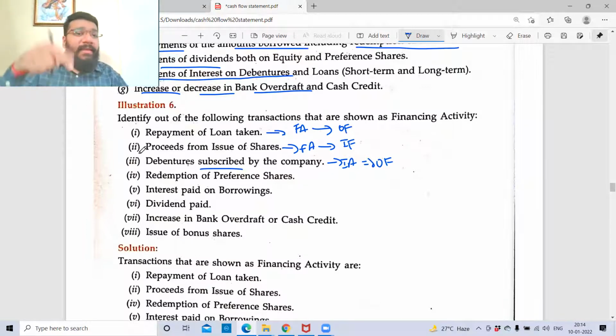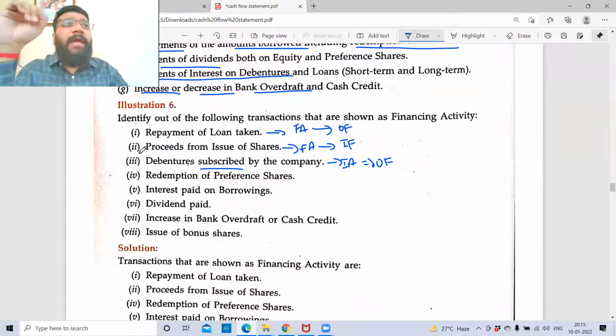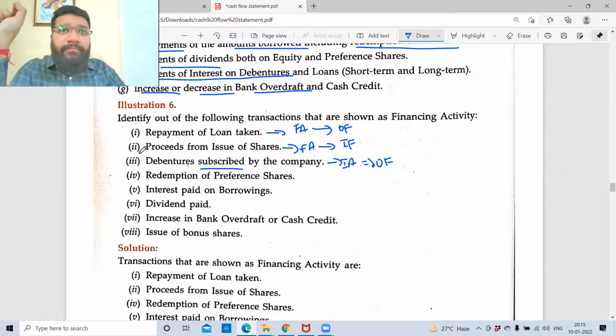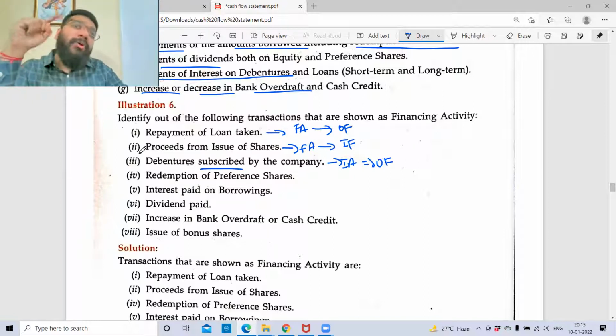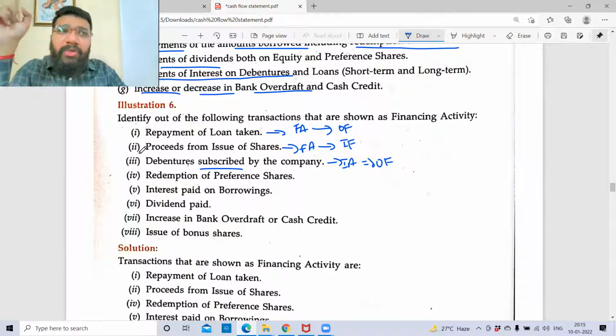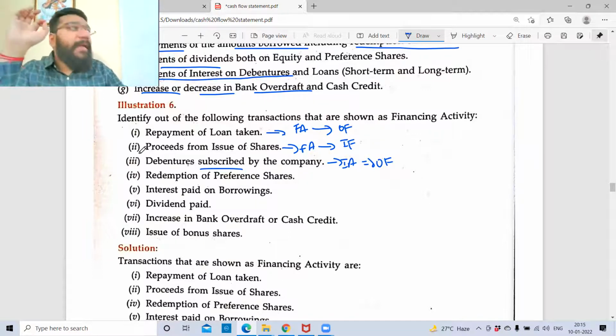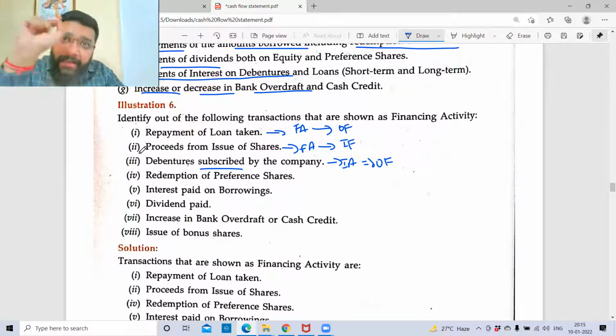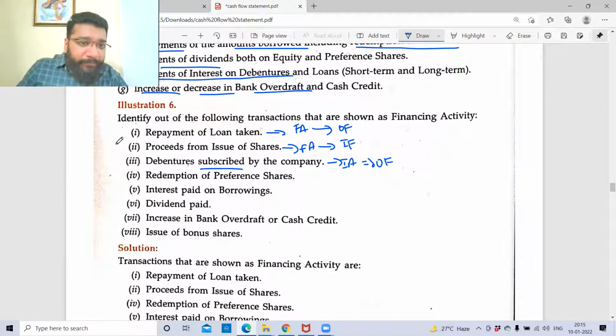If you go through all these illustrations, you will not have time to go through all of them before the exam. So what I do, if I'm in your place, is highlight whatever the tricky part is in all these illustrations. And the ones I'm not highlighting, if I'm able to solve them today, then I'm sure I'll be able to solve them even 3 months later, because those are the easy ones. So if you find anything which is medium to high difficulty level, highlight it at your level. Somebody may feel that even this point is slightly tricky, so let me highlight this. Highlight it, but that doesn't mean that you'll highlight all the points.